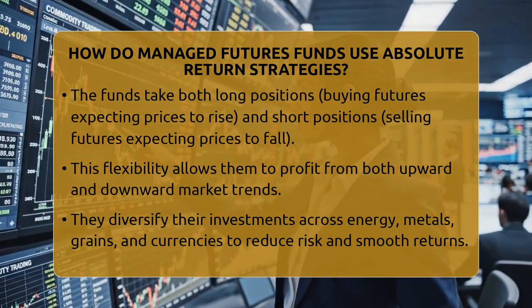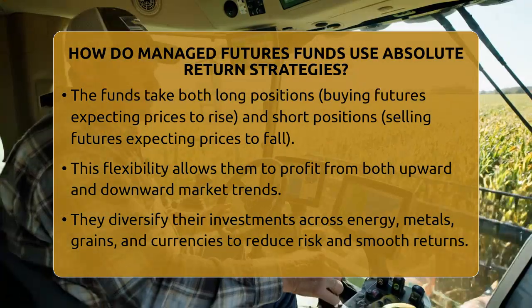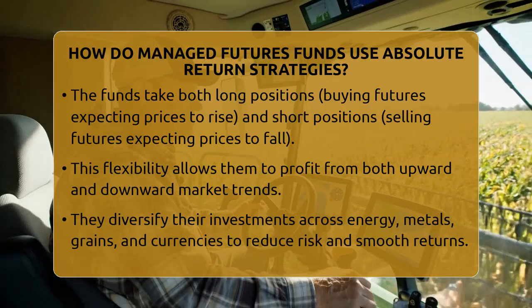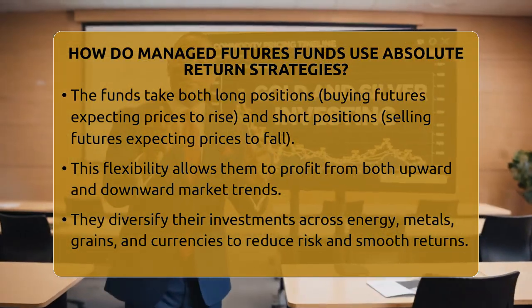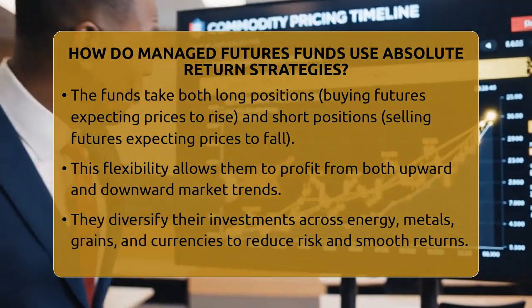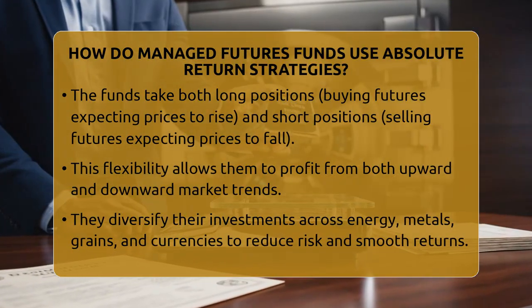They also diversify across different asset classes. They might trade energies like oil and natural gas, metals like gold and silver, grains such as wheat and corn, and currencies from around the world. This broad mix helps reduce the chance that a single market movement will hurt the entire fund. It also helps smooth out returns over time.